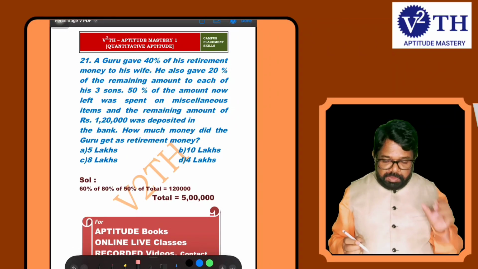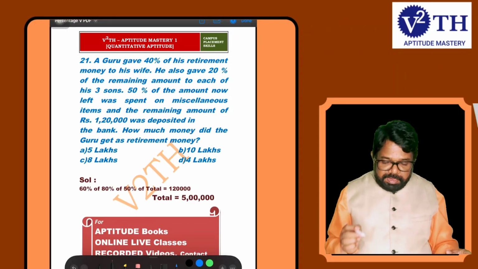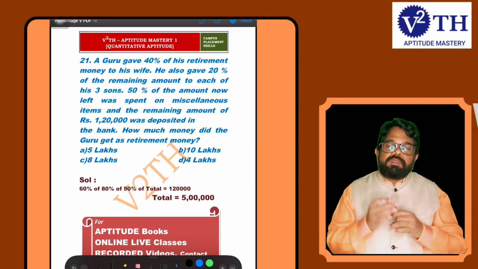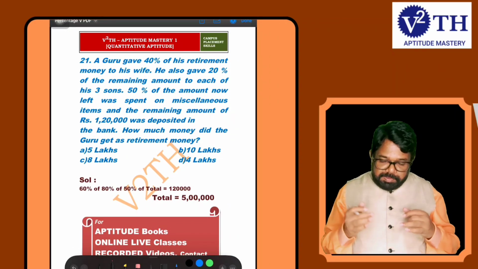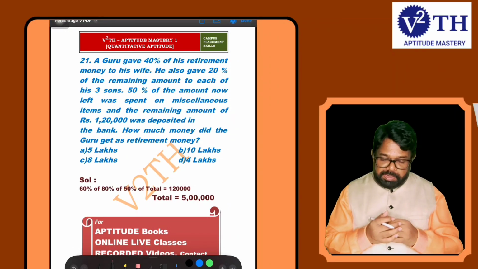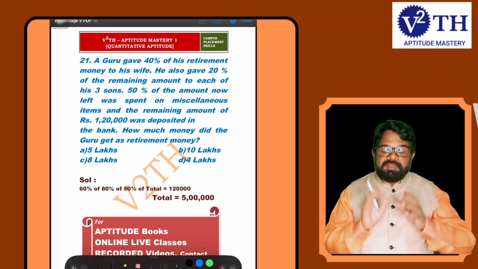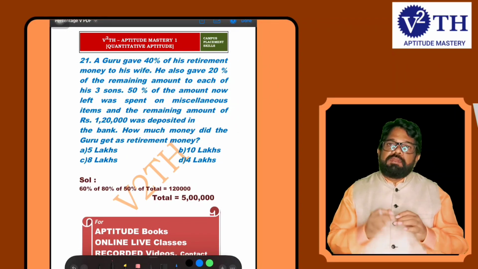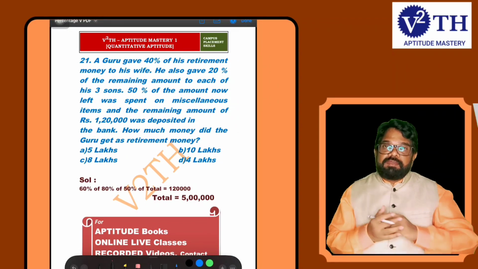What is question number 21? A guru gave 40% of his retirement money to his wife. He also gave 20% of the remaining amount to each of his 3 sons. Now he has 3 sons. First 40% he gave to his wife. The rest of the amount, 20% he gave to his 3 sons.